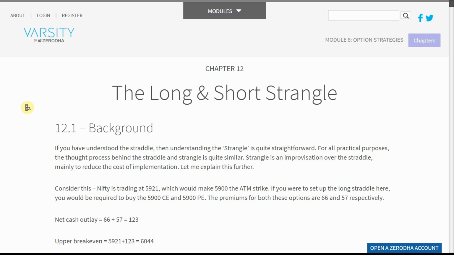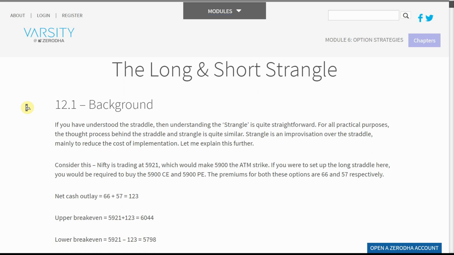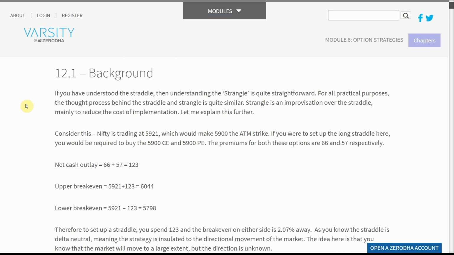The Long and Short Strangle. 12.1 Background. If you have understood the straddle, then understanding the strangle is quite straightforward. For all practical purposes, the thought process behind the straddle and strangle is quite similar. Strangle is an improvisation over the straddle, mainly to reduce the cost of implementation. Let me explain this further.